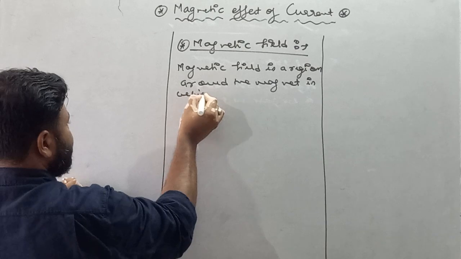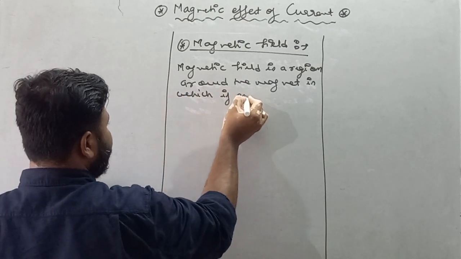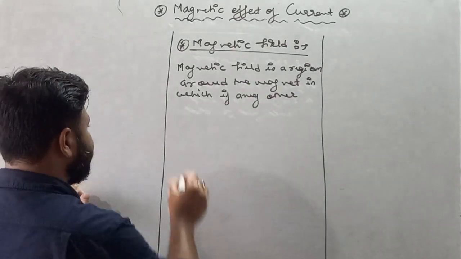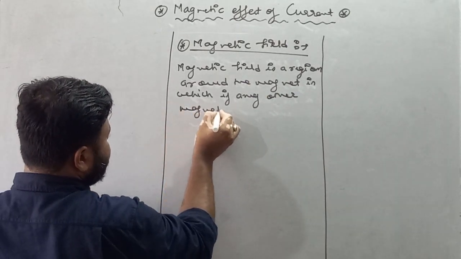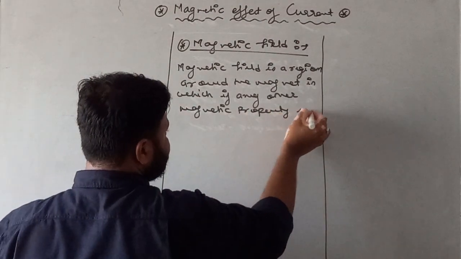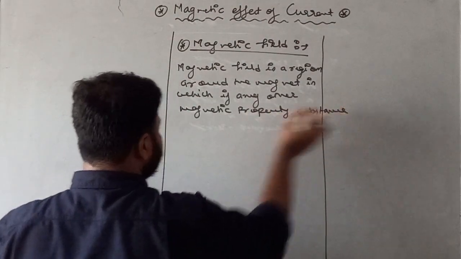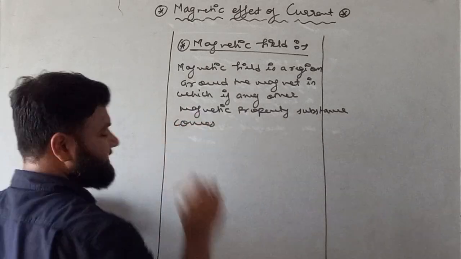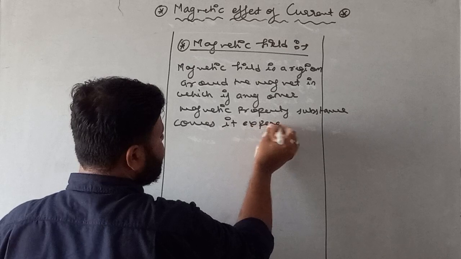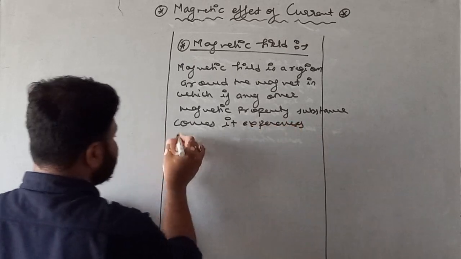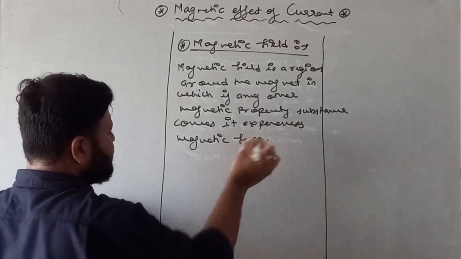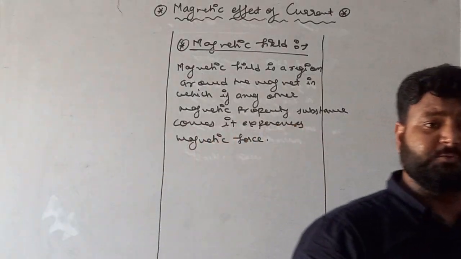in which, if any other magnetic property substance comes, it experiences magnetic force. And remember, my dear student, magnetic force is of two types.